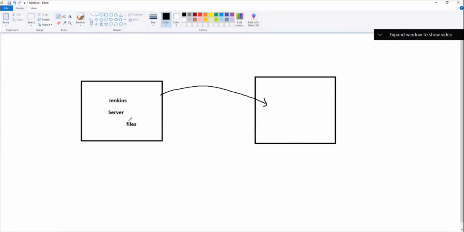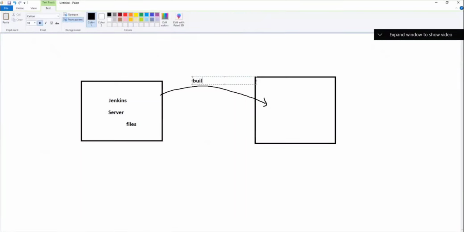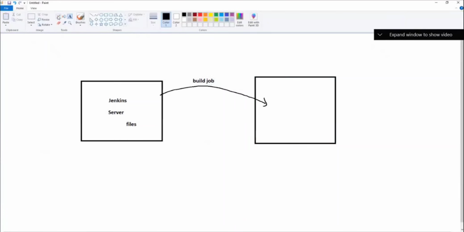I want the file to be copied to another machine using a build job. Do you understand the requirement? There are some files inside my Jenkins server, and when I run the build job, these files need to be copied to another server. So the task is how to transfer the files from the Jenkins server to a remote server.